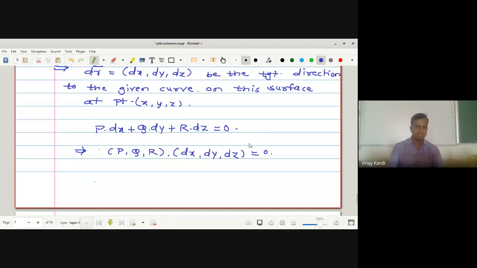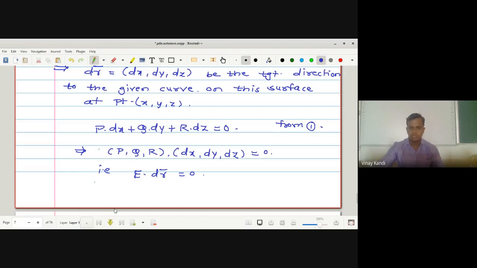This is from 1. Here PQR is nothing but E, and this one is the tangent vector dr bar, and the dot product is 0. What is the meaning of this? These two vectors are orthogonal to each other.